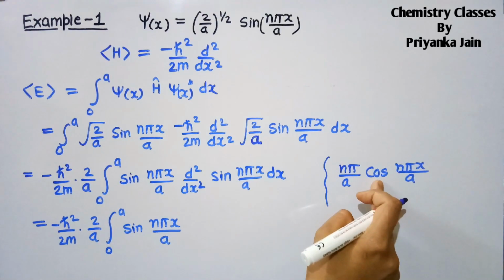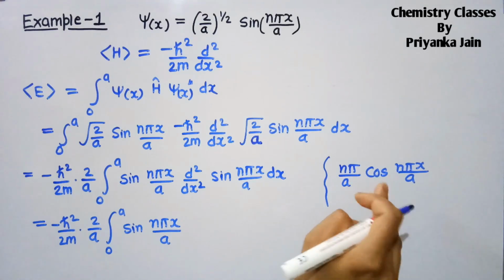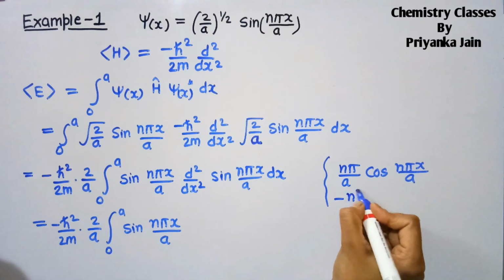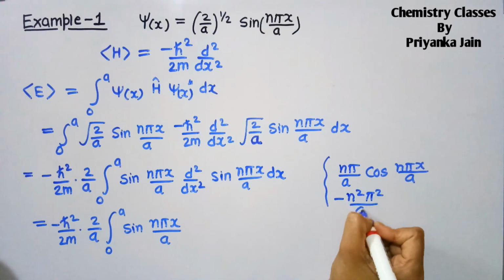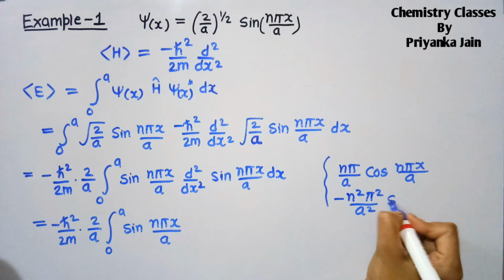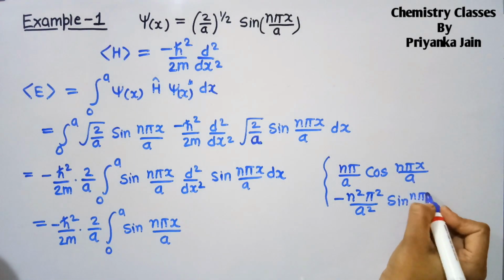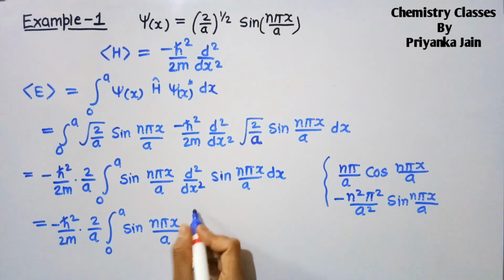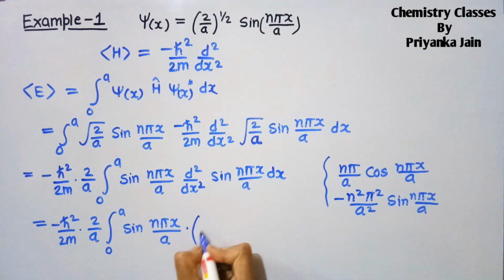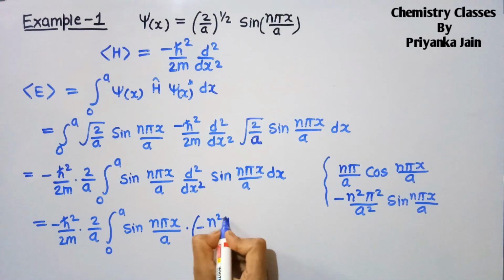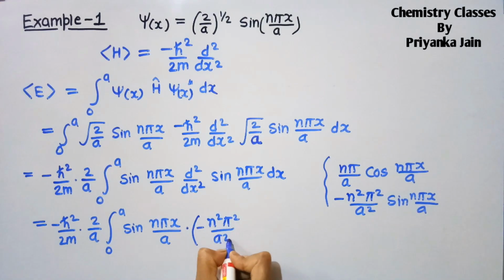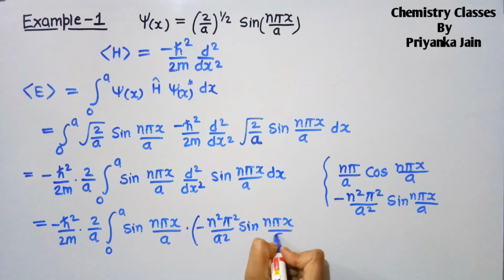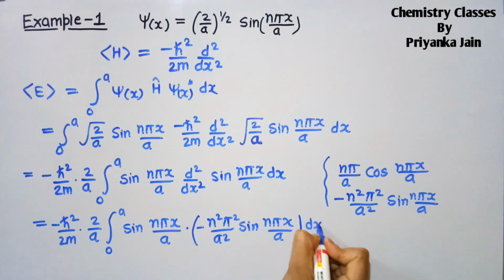The differentiation of cos is minus sine, so a minus term comes here, and again this constant comes, so it will be equal to minus n square pi square upon a square sine n pi x upon a, in this way.